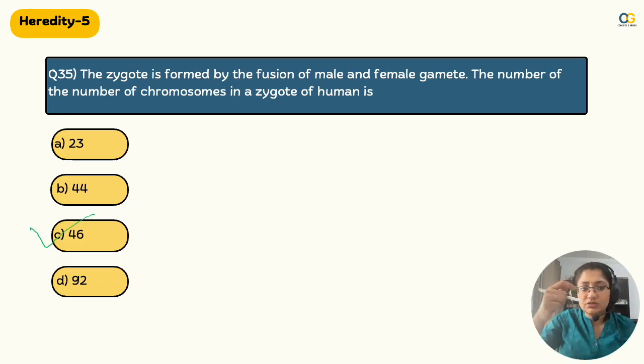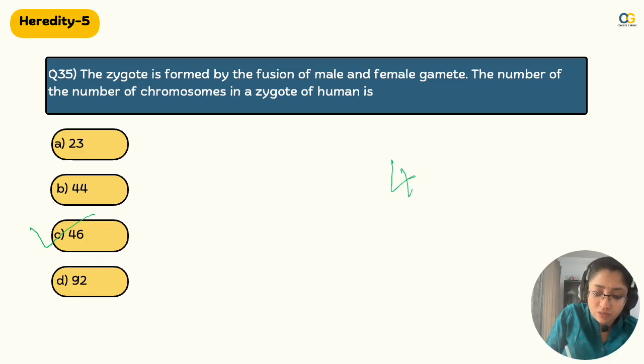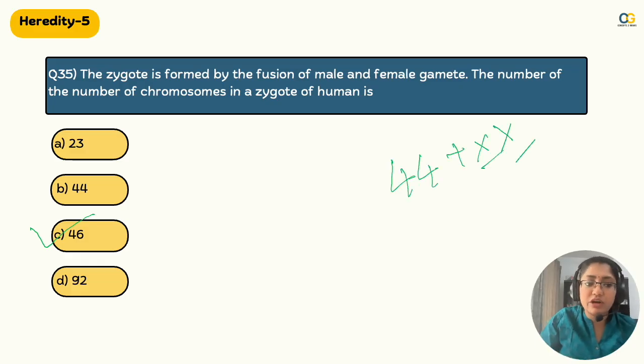Ma'am, previously only you said 44. Yeah, but that's 44 plus XX. So ये दोनों को भी count करो ना, so it will be 46. Right? So that's why I said think thoroughly. Okay? And if you've got it right in the first go, you were through. Amazing. You understood the genetic point here very clearly. Moving on to the next one.